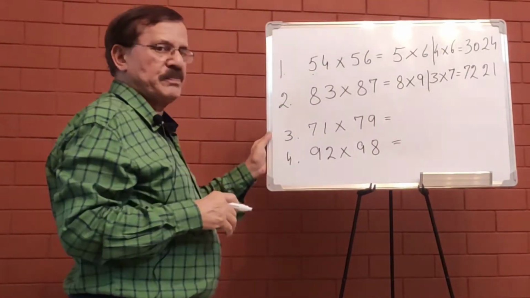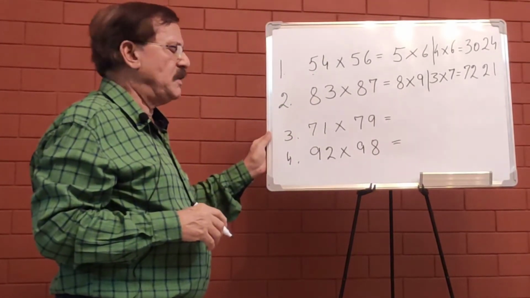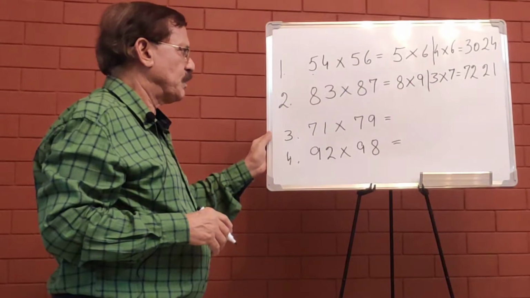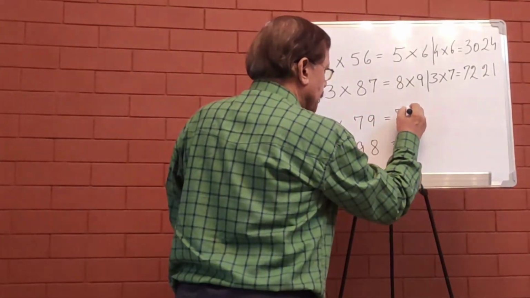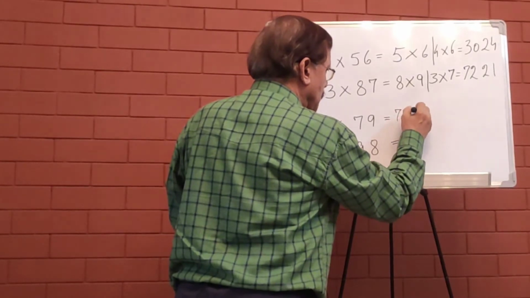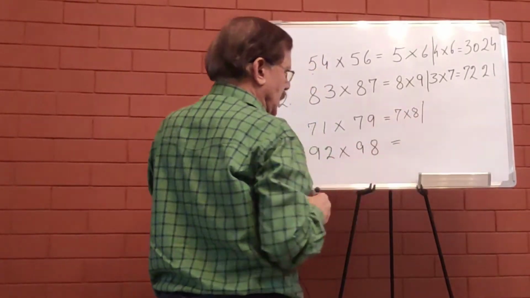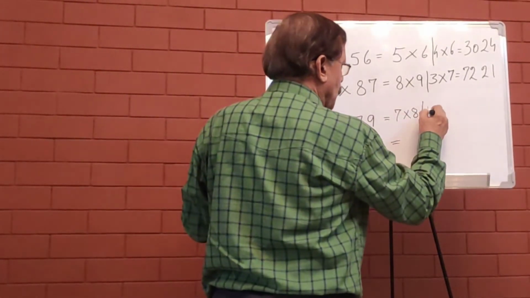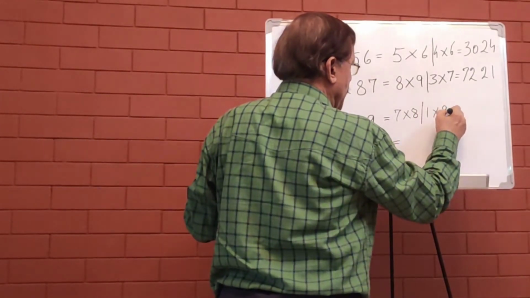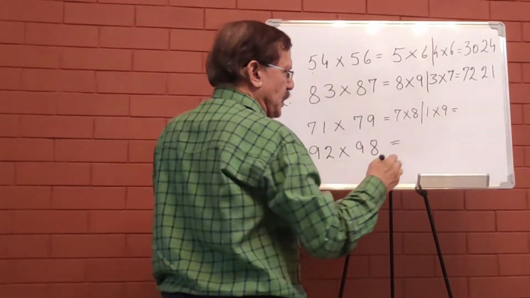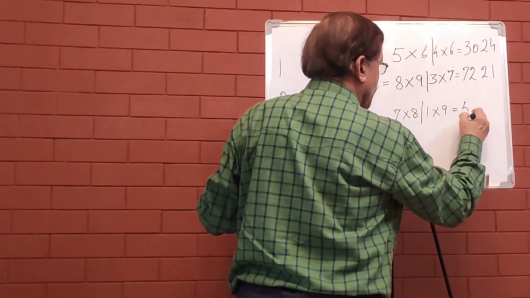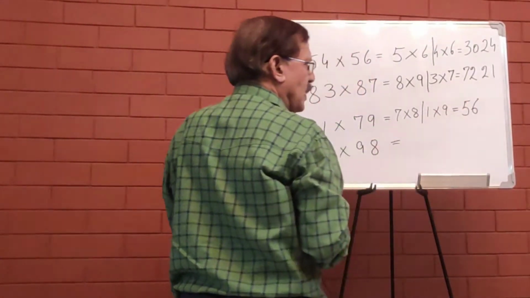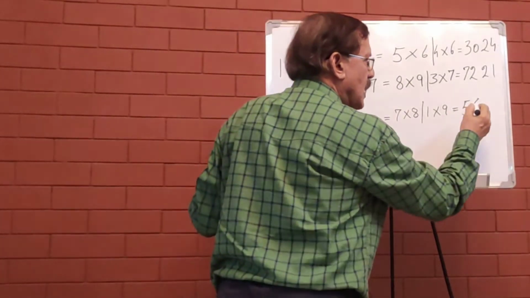Next number 71 multiplied by 79. 7 multiplied by 8, and the second part of the answer is 1 multiplied by 9. So we get over here 7 8s, 56, and 1 9s are 9.